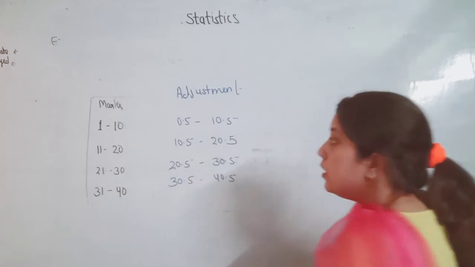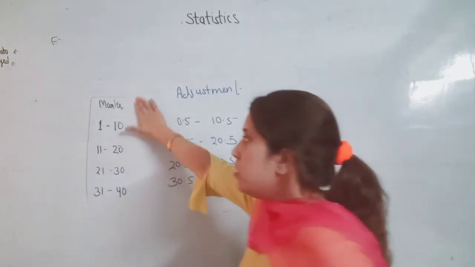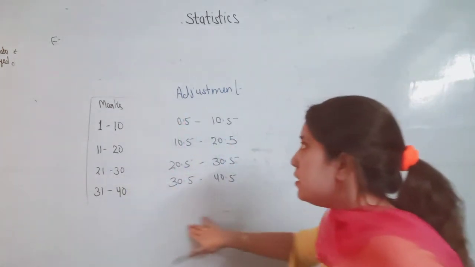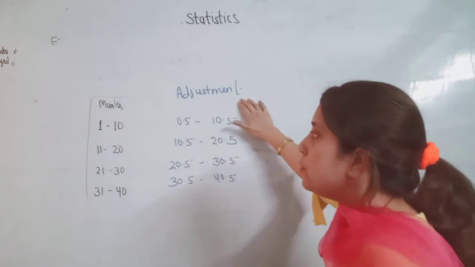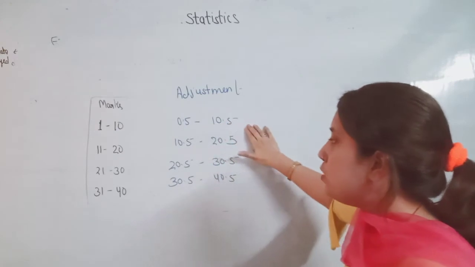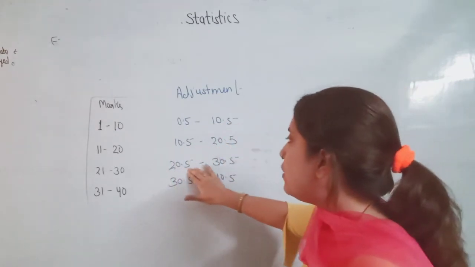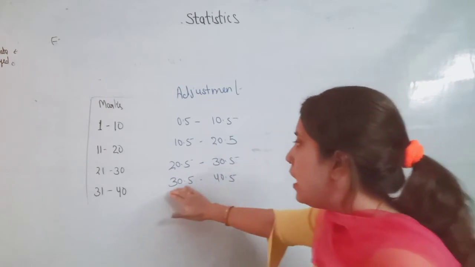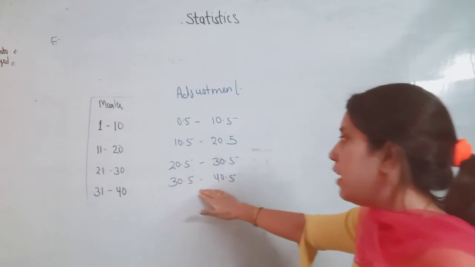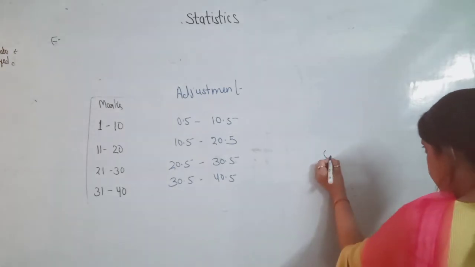This is called the continuous class interval. First we change the interval into a continuous class interval, which is the adjustment of marks. Now find the class size.